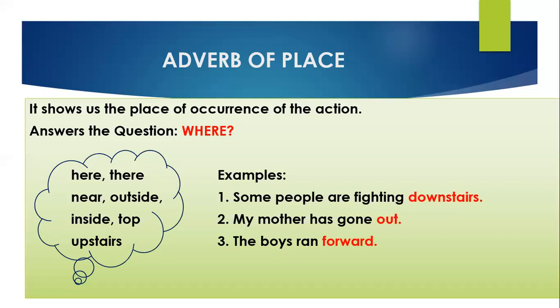Where were some people fighting? Downstairs. Where has my mother gone? Out. Where did the boys run? Forward, right? So you saw that whenever you give the answer for this type of adverb, you are giving the answer of where, right? Other examples of adverbs of place are here, there, hither, thither, near, outside, inside, top, bottom, upstairs, downstairs, etc.